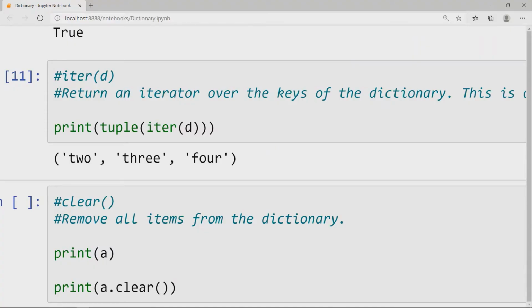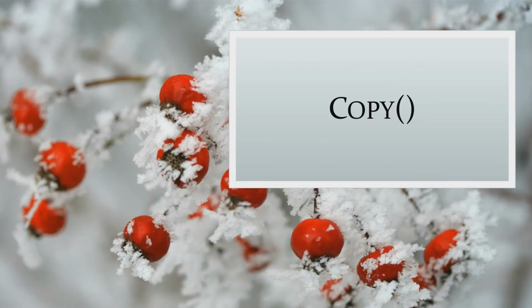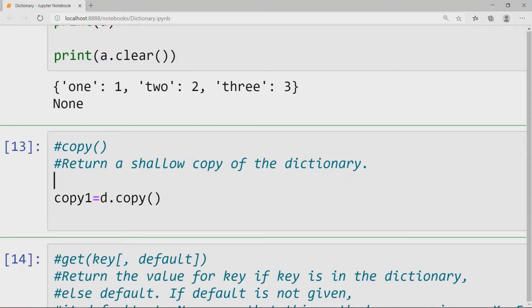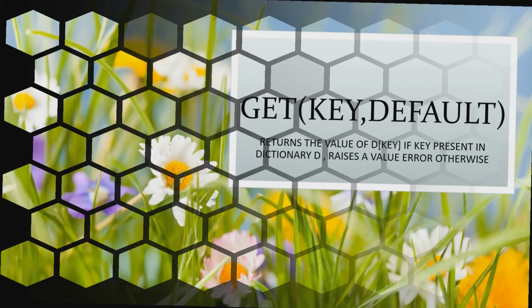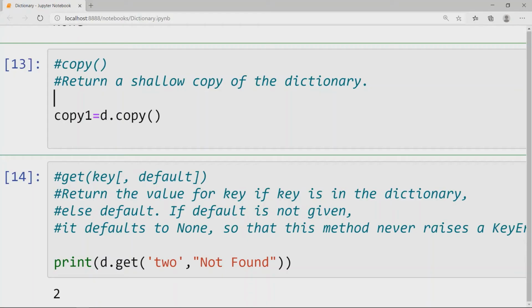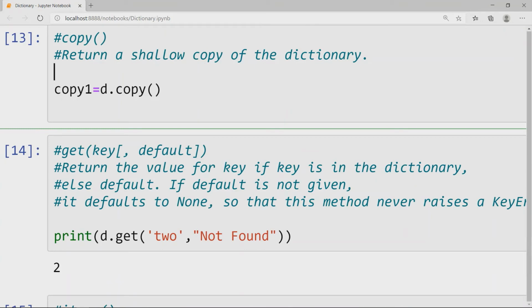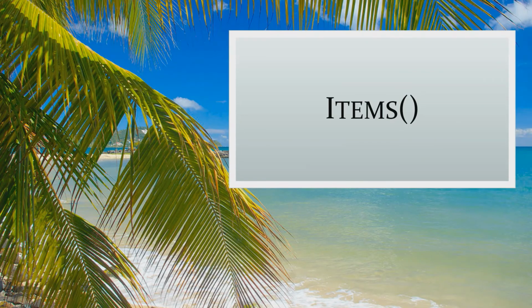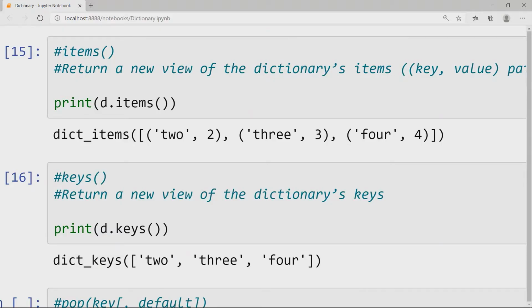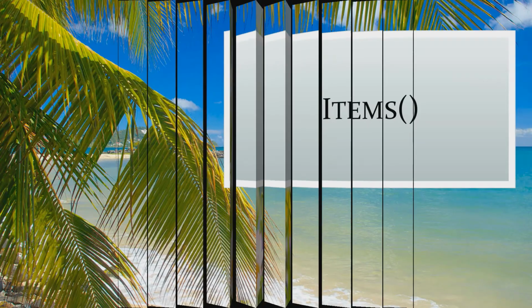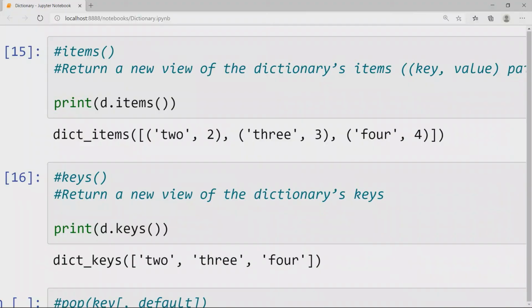clear() removes all the items from the dictionary. copy() returns a shallow copy of the dictionary. get(key, default) returns the value for key if the key is in the dictionary, else default. If default is not given, it defaults to None, so that this method never raises a KeyError. items() returns a new view of the dictionary's items as key-value pairs. keys() returns a new view of the dictionary's keys.